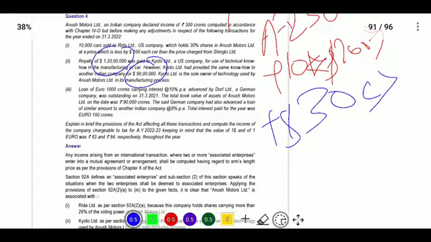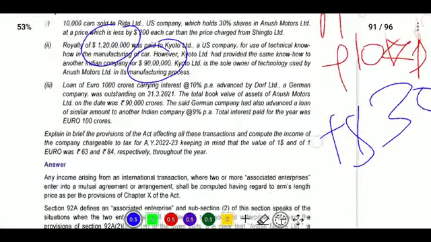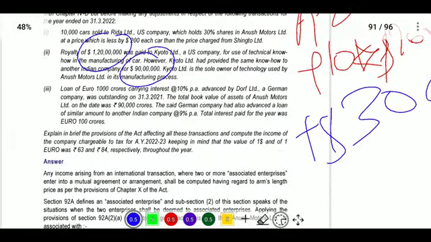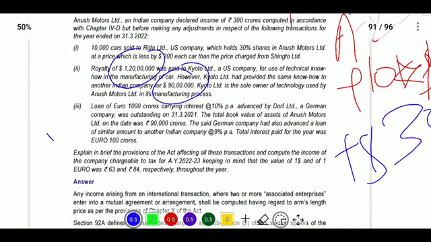Next, the third one will be a loan of euro 1000 crores carrying interest at the rate of 10% from a Germany company, which was outstanding. The total book value will be the amount of Anusha Limited, and here, when the loan was taken, in our books of account we will see how much percentage of loan was taken. If the specified percentage is exceeded, then it will be treated as an associated enterprise.